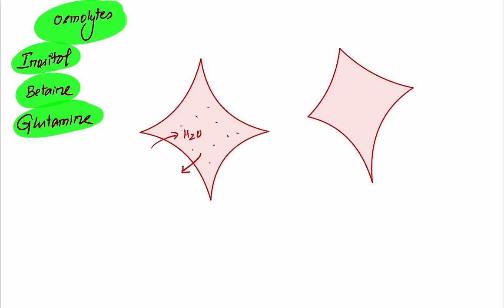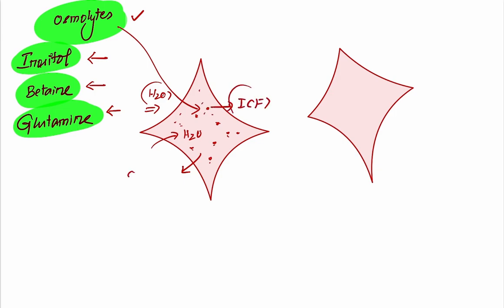Now look at this particular portion. There is a concept called osmolytes. Example, inositol, betaine, glutamine are components called osmolytes present inside the neuronal cells. The neuronal cells are keeping these osmolytes inside because they can attract water whenever they need water to be present inside the cells. So this will be the intracellular fluid compartment. Now imagine this to be the extracellular fluid compartment.